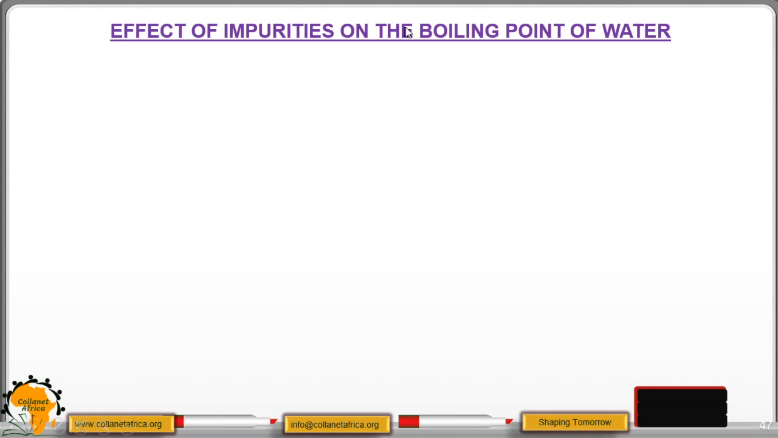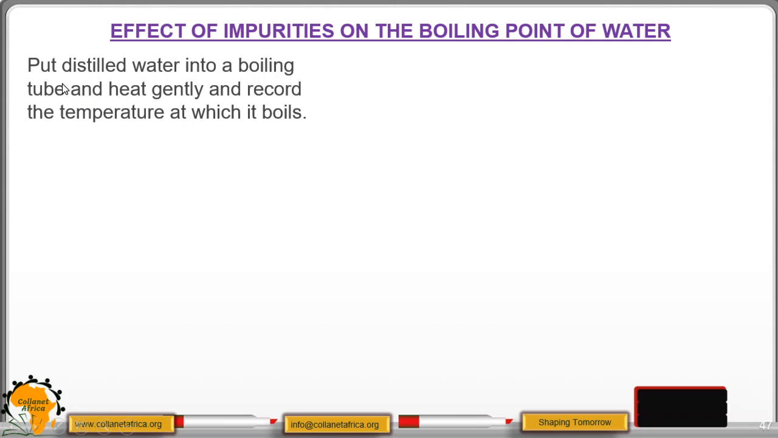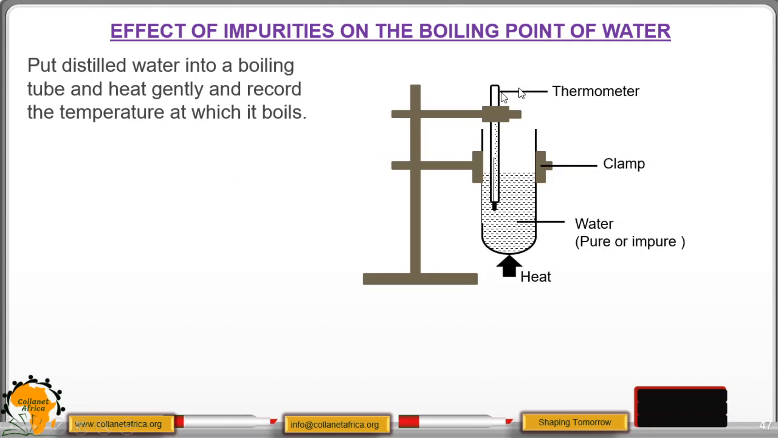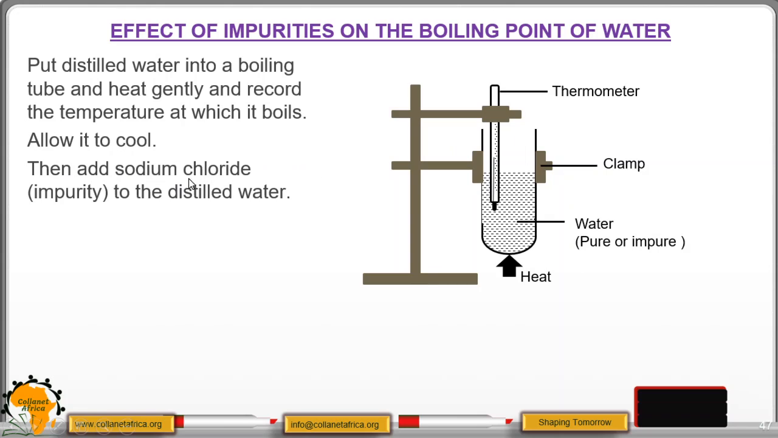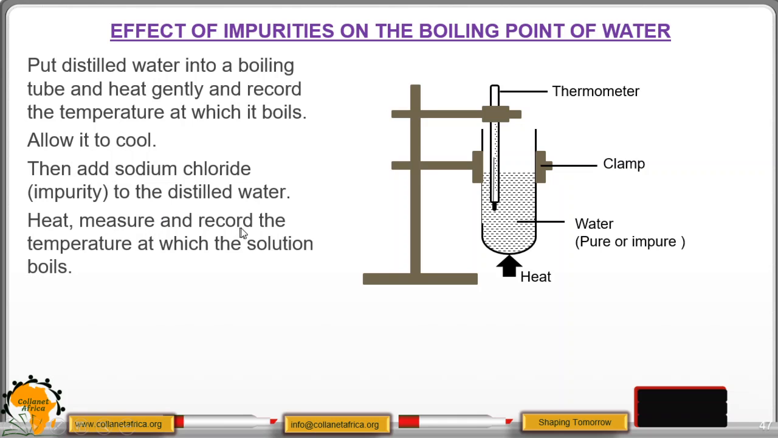Effect of impurities now on the boiling point of water. We have noted the melting point. The impurities lower the melting point, but boiling point, let us see. Put distilled water into a boiling tube and heat gently and record the temperature at which it boils. So we have the same setup. We have pure water. Then allow it to cool. Then add sodium chloride as an impurity to the distilled water. Heat, measure and record the temperature at which the solution boils.